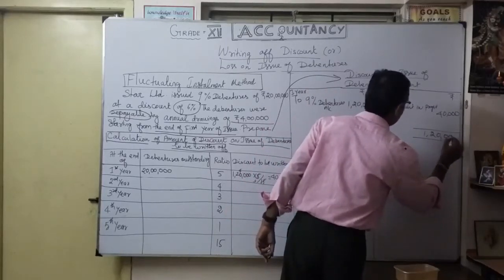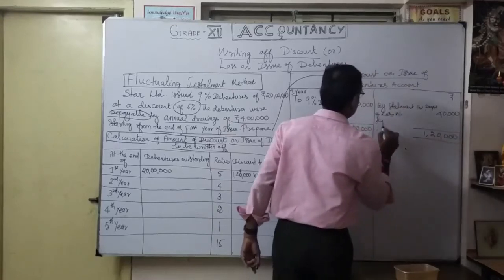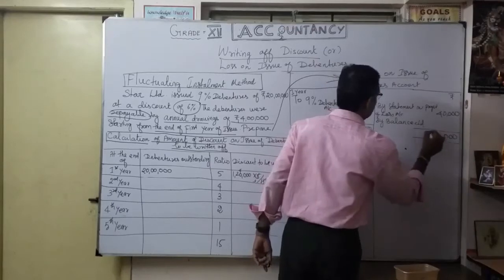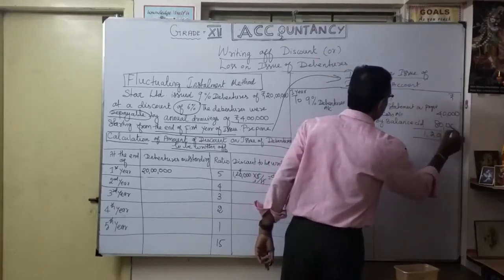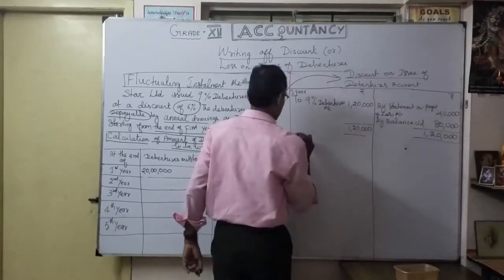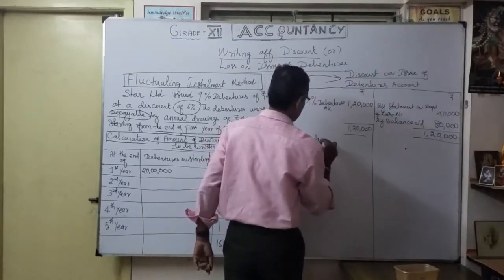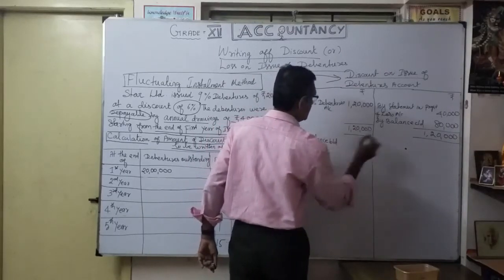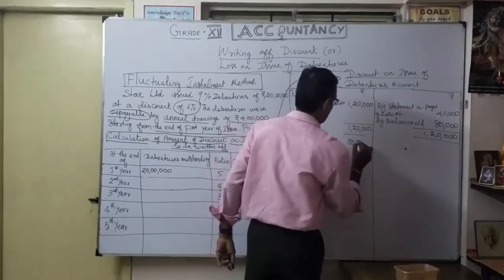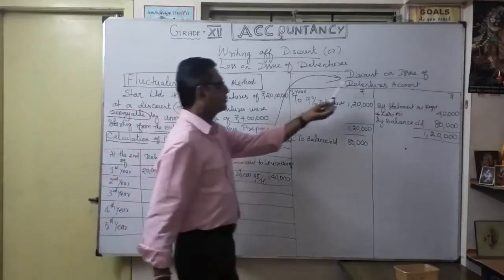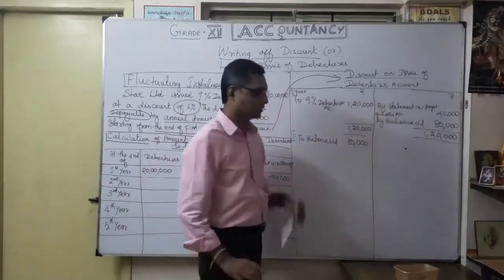So by balance carried on 80,000. The second year carried over to balance brought down 80,000. So after the first year, the discount on issue of debentures account is 80,000.